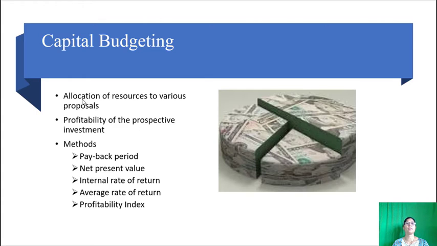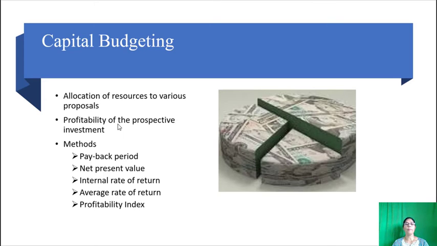So, whatever funds a company has are to be allocated to the different proposals in hand. The crucial factor which influences the capital budgeting decision is the profitability of the prospective investment. So, where do you invest, in which project do you invest, and what are the returns from that particular project? This factor is to be considered.